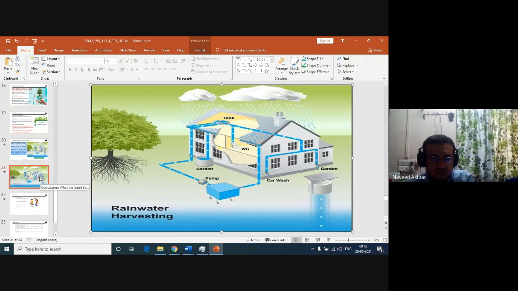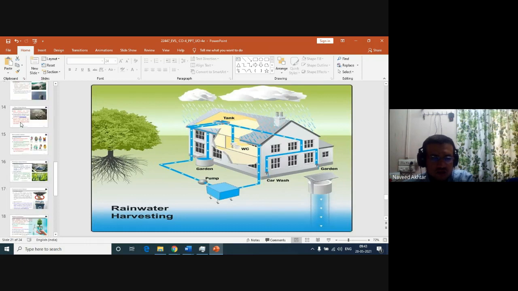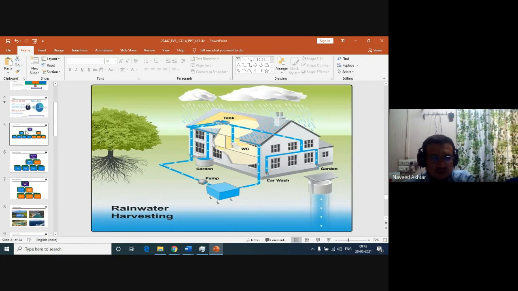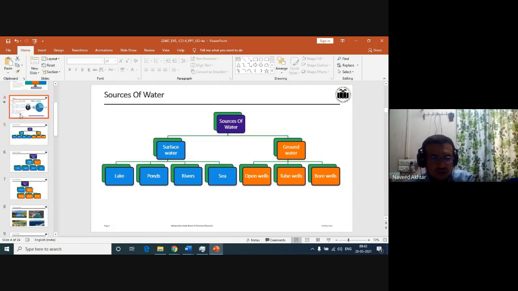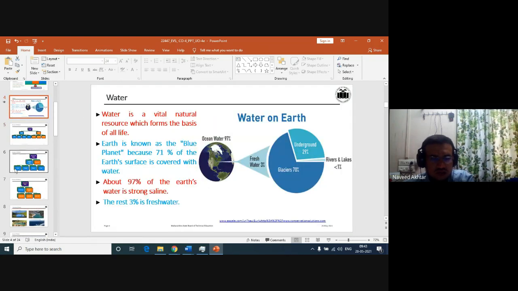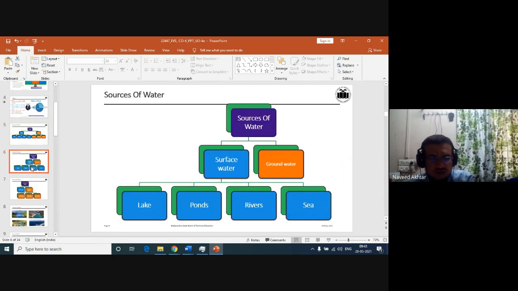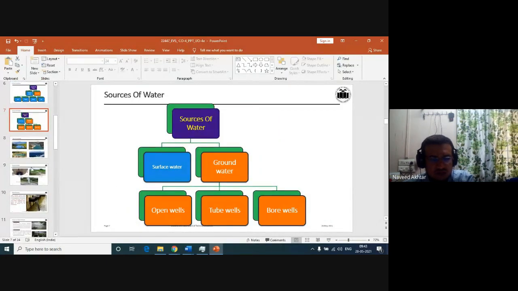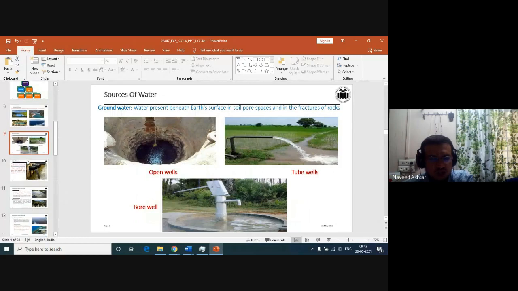So this is all about today's lecture. We have seen everything from the water sources to water pollution and then prevention of water pollution today. We started from water on the earth: only 3% of water on the earth is fresh water. Then the sources of water: lakes, ponds, rivers, and sea are surface water, and groundwater we take from bore wells, open wells, and tube wells.